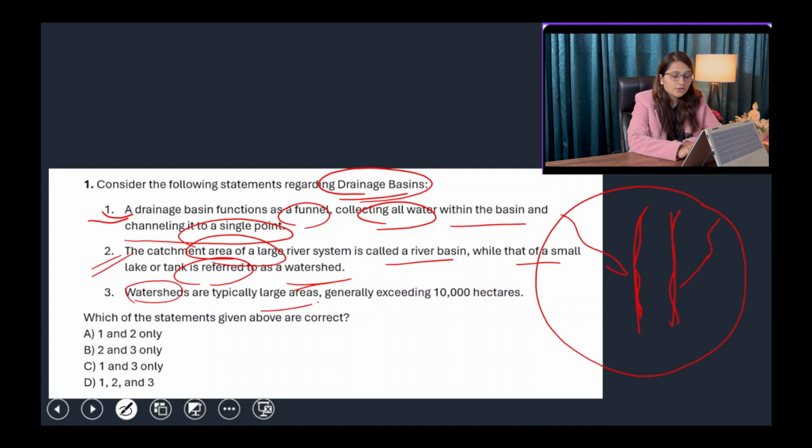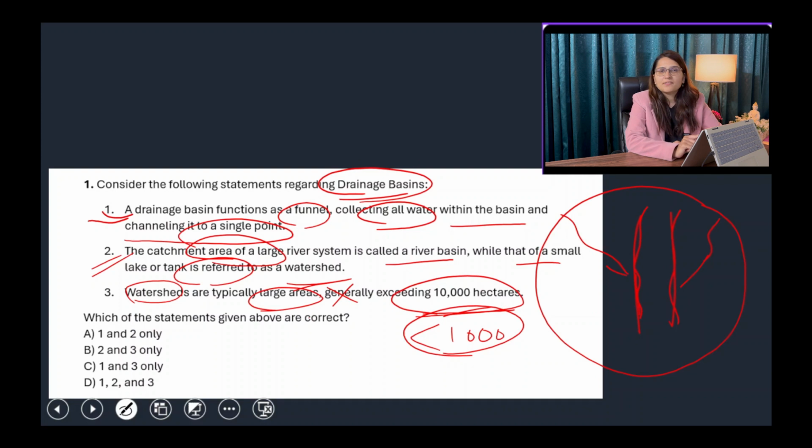Watersheds are typically large areas, generally exceeding 10,000 hectares. No, they are basically smaller areas having less than 1,000 hectare area. Okay, so statement number three is wrong. So which of the statements given above is correct? Then the answer will be one and two only.